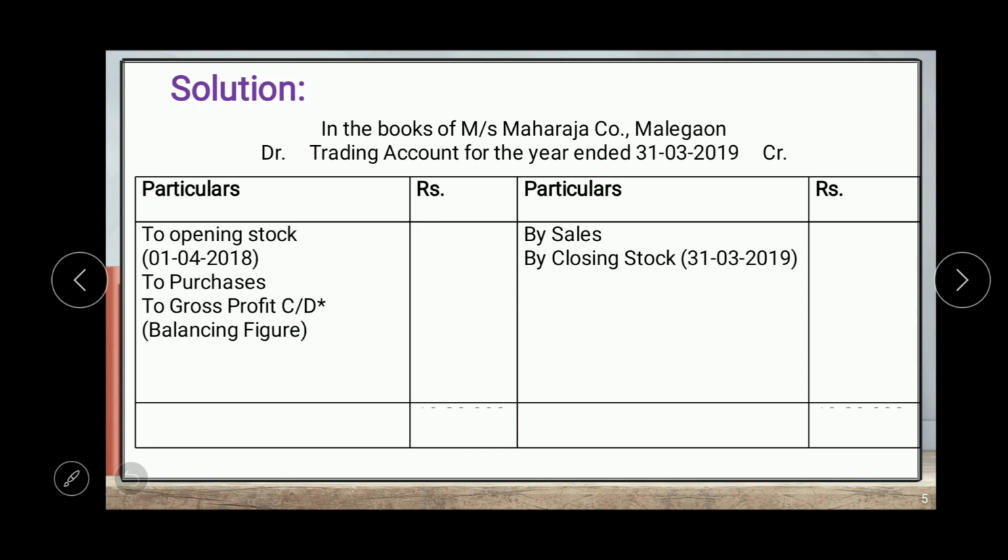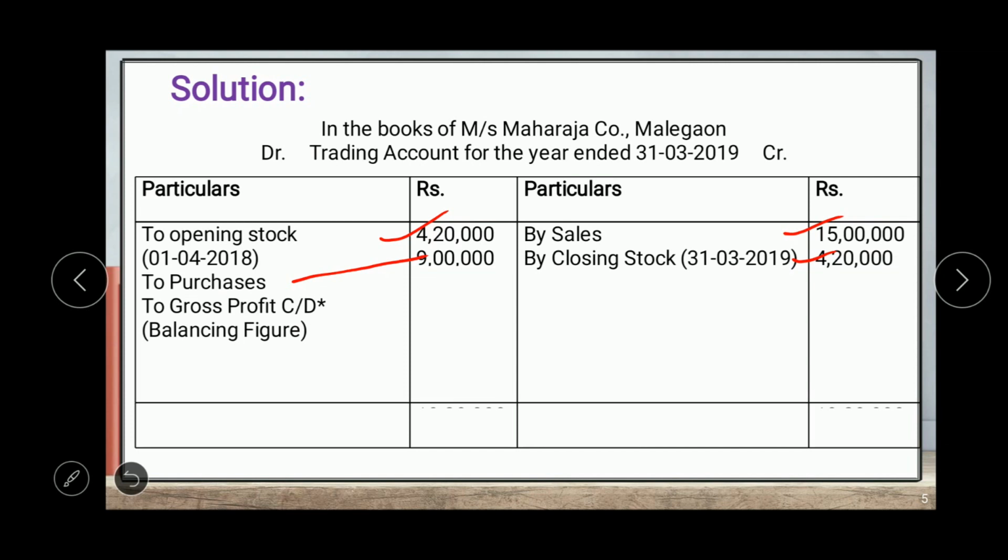On the debit side, opening stock on 1st April 2018, which is given in the problem we have dictated already. So it will be 4,20,000. Then purchases given, which is 9 lakh. Okay, now on the credit side, sales is given 15 lakh, and closing stock on 31st March 2019, which is also given 4,20,000.